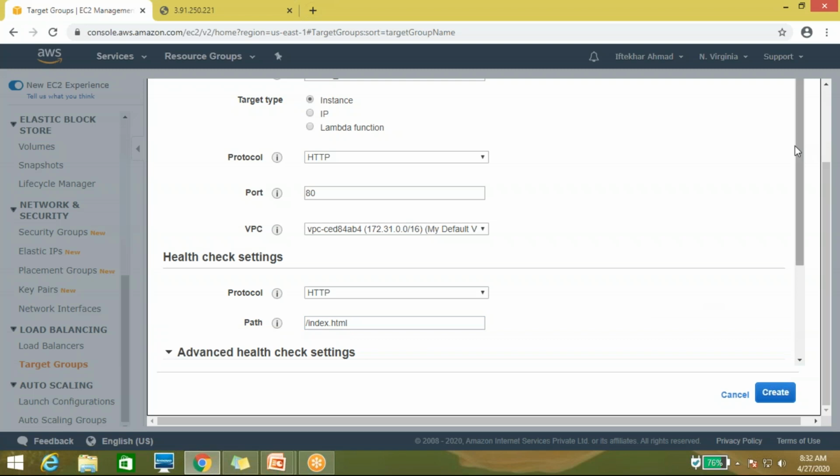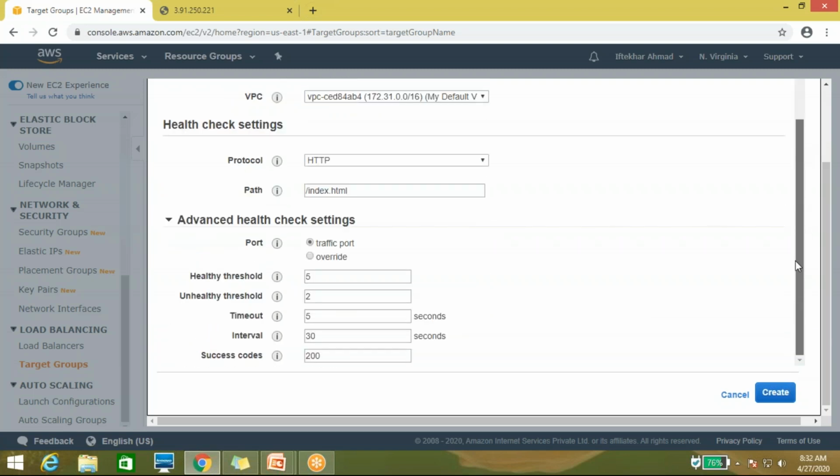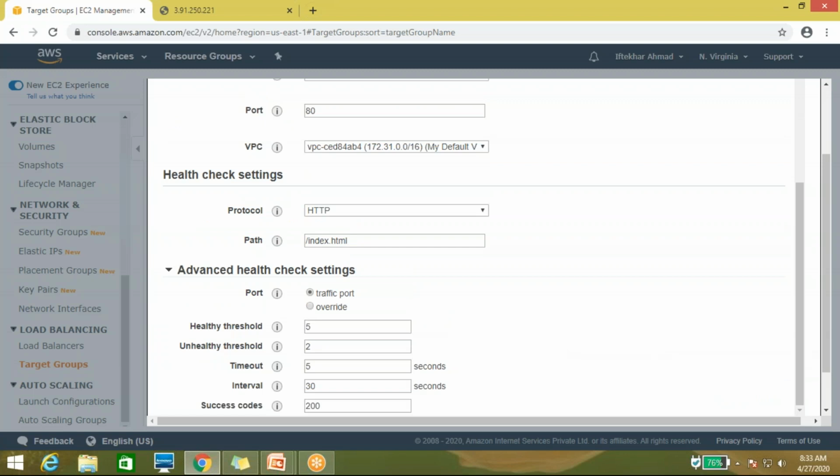Let me check what is available in the advanced settings. Again, it's showing the health check, so just leave it as default. Healthy threshold is 5, unhealthy is 2, timeout is 5 seconds, interval is 30 seconds, and success code is 200, because the HTTP success code is 200 by default. Okay, so create. What is wrong with this?